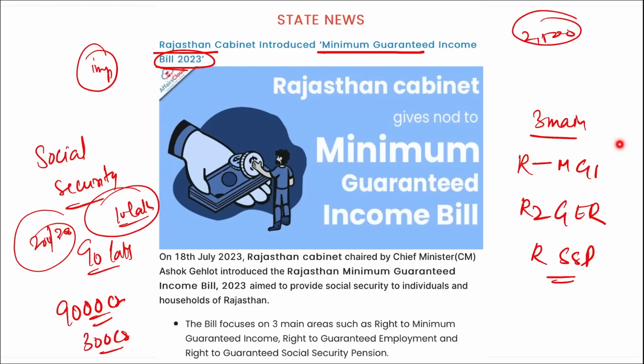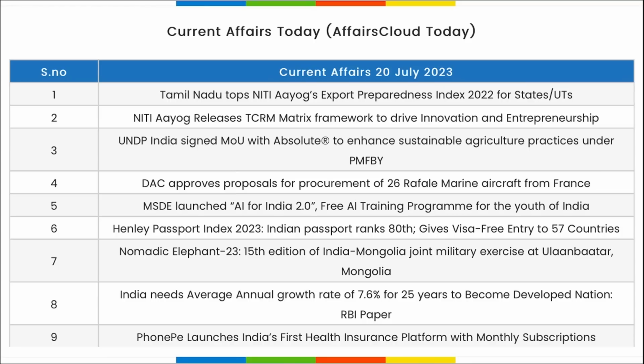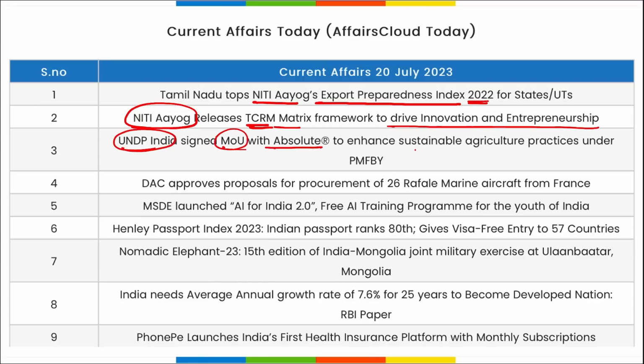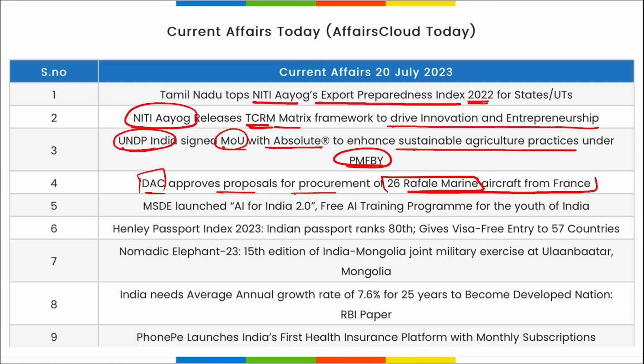So these were your current affairs for the day, friends. Now let's move to the revision part. Tamil Nadu has topped in the Niti Aayog's Export Preparedness Index 2022. Niti Aayog has released the TCRM matrix framework to drive innovation and entrepreneurship. UNDP India signed an MOU with Absolute to enhance sustainable agriculture practices under Pradhan Mantri Fasal Bima Yojana. DAC has approved the proposal for procurement of 26 Rafale marine aircraft from France. MSDE launched AI for India 2.0, a free AI training program for the youths of India.